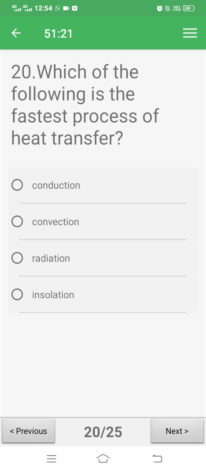Which of the following is the fastest process of heat transfer? Options: conduction, convection, radiation, insolation. For question 20, correct answer is C, radiation.